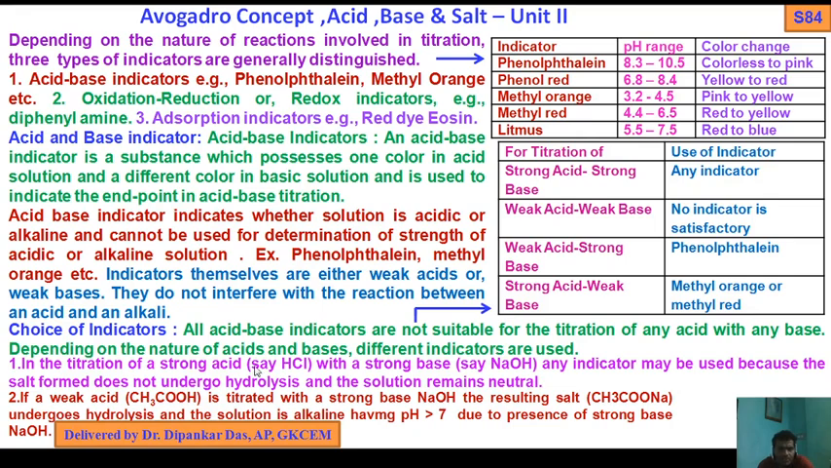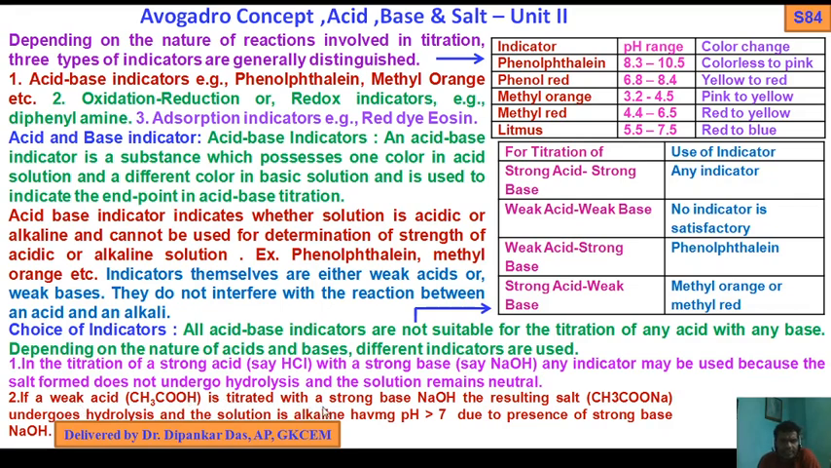In the titration of a strong acid, say HCl, with a strong base, say sodium hydroxide, any indicator may be used, because the salt formed does not undergo hydrolysis and the solution remains neutral. So for strong acid and strong base you can use any indicator, methyl orange, phenolphthalein, methyl red, anything, because the salt produced does not undergo hydrolysis and the solution remains neutral.